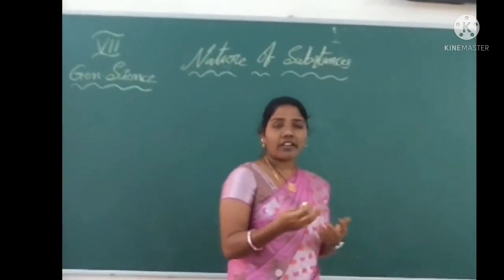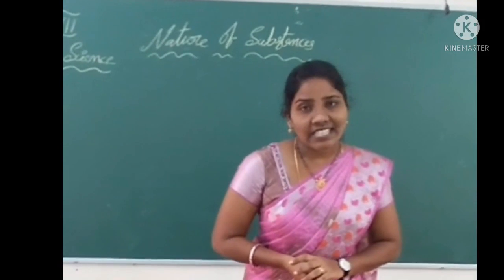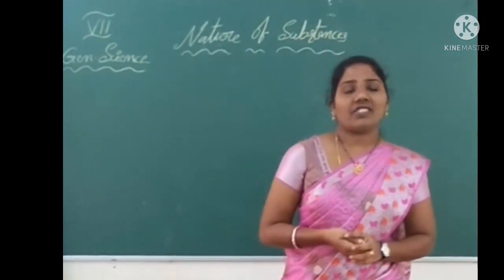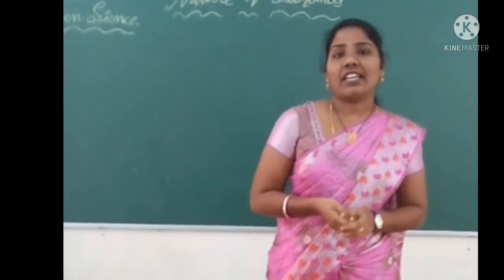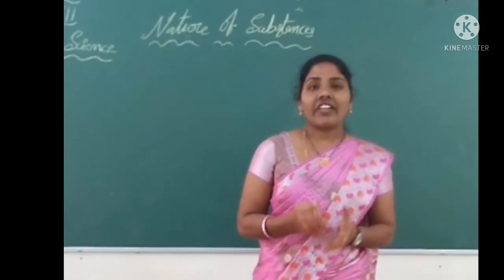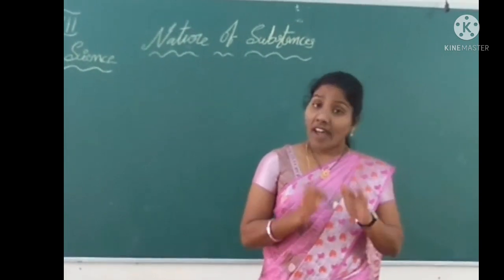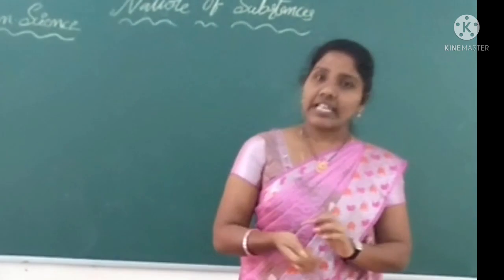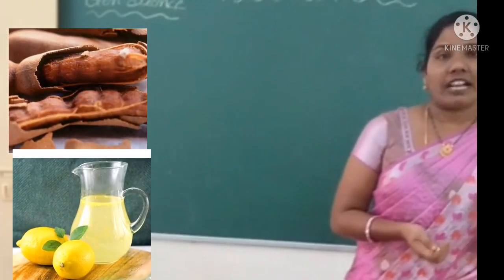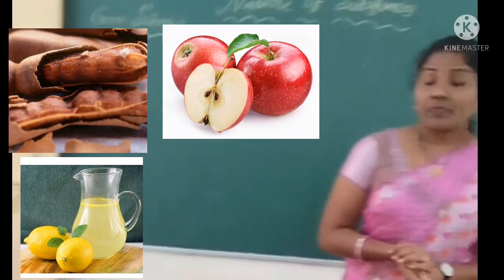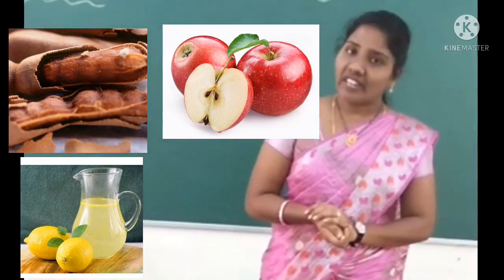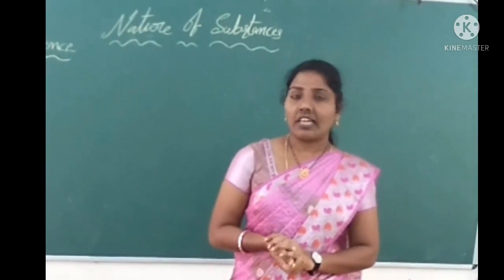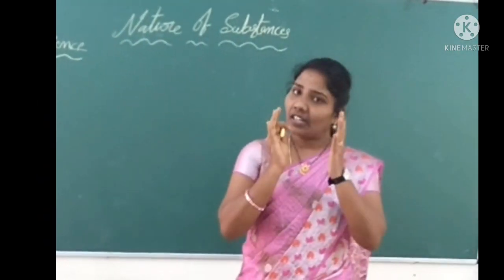So already we know that in our previous lesson the substances are having different tastes. In this lesson we are going to learn about different types of substances, why they have different tastes, etc. For example, the tamarind, lemon, apples, grapes, etc. So why are these having different tastes? You already know about that. Why? Because they have some specific characteristics.